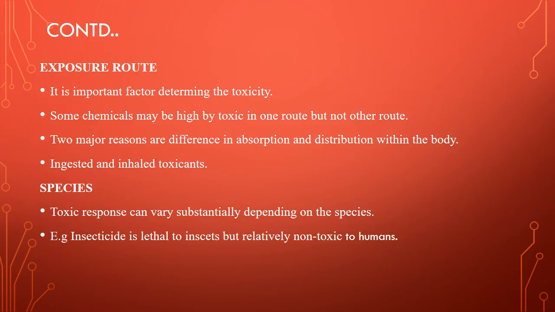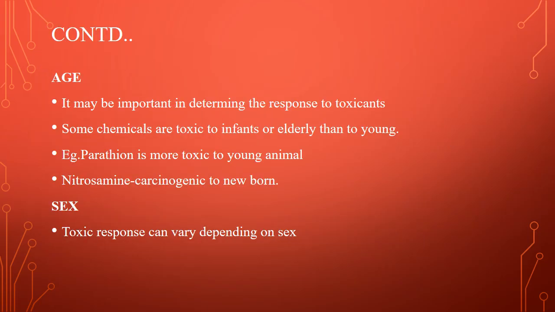And then the next factor is species. Toxic response can vary substantially depending on the species. Example, an insecticide is lethal to insects but relatively non-toxic to humans. And then age is one of the important factors that increase the toxic level. It may be important in determining the response to a toxicant. Some chemicals are more toxic to infants or the elderly than to the young. Example, parathion is more toxic to young animals, and nitrosamine is carcinogenic to newborns.